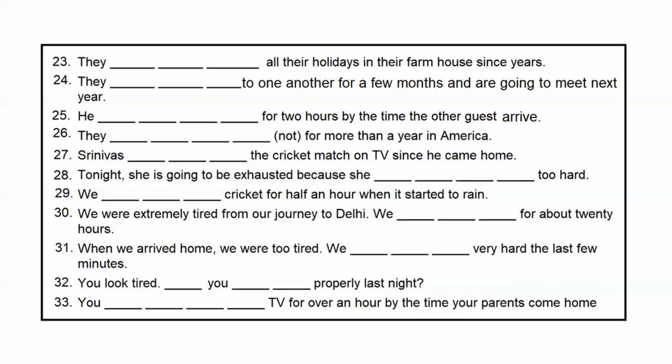Then you have the simple future, where you will be using will plus the base form of the verb. Will write, will eat. Okay. Then you have the future continuous, will be plus verb plus ing, will be writing, will be eating. Then you have the future perfect, will have written, will have eaten. Again, there's no change there. Then the future perfect continuous, what we have done just now.